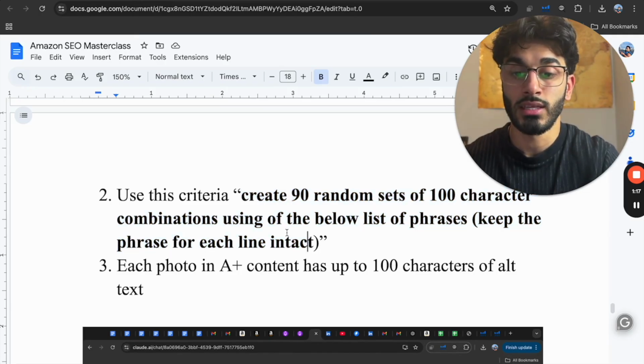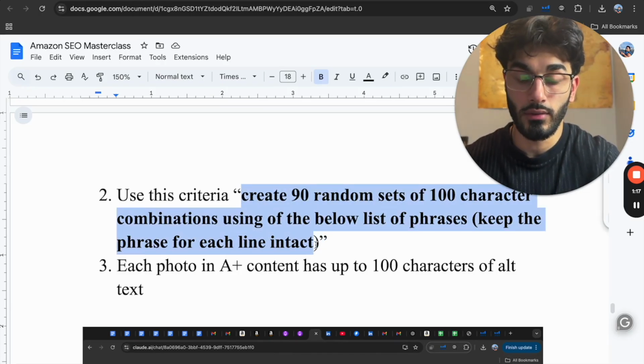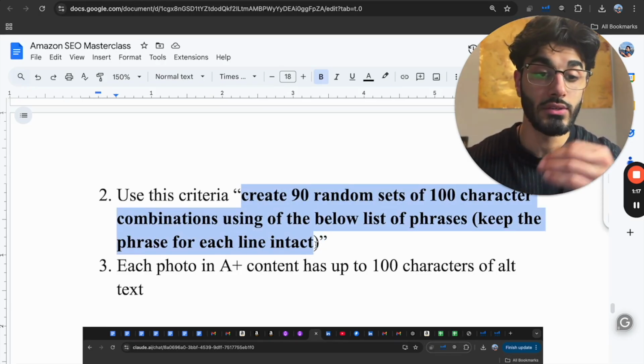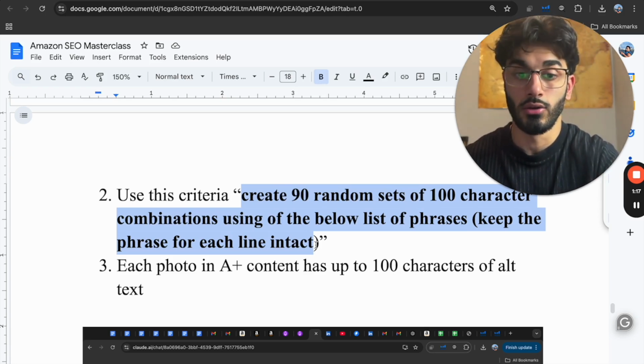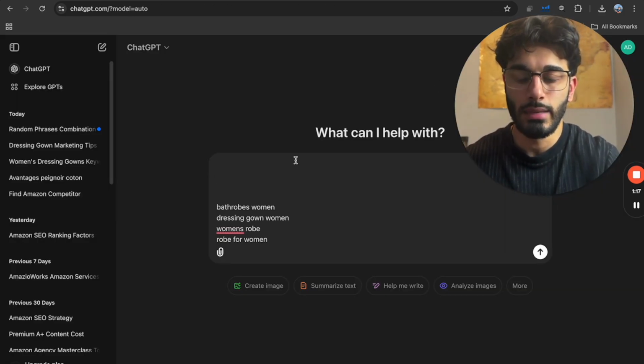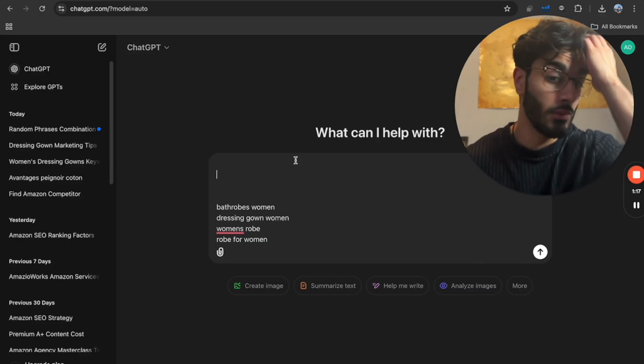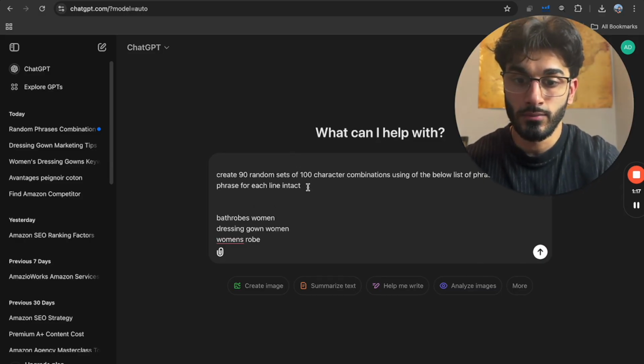So what does this mean? This is going to give us a bunch of different combinations of phrases that we can put into each separate alt text in our listing, right? Because we don't want it to be the same. We want to differentiate and include as many keywords as we can. So I'm going to put this here.